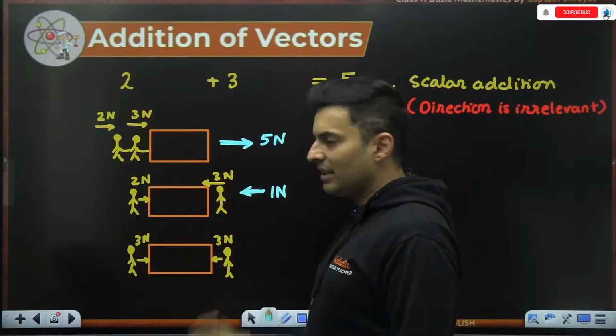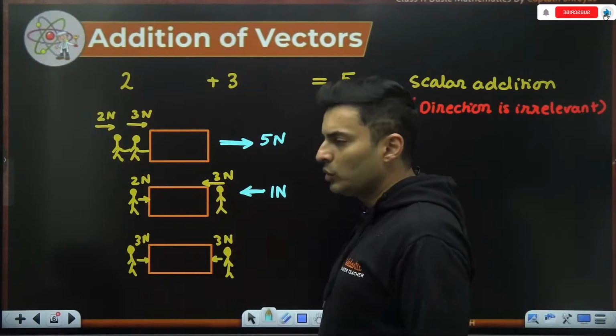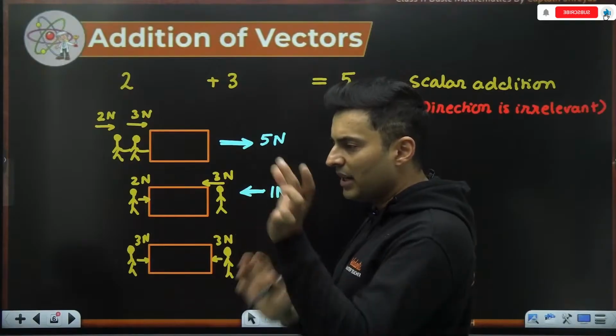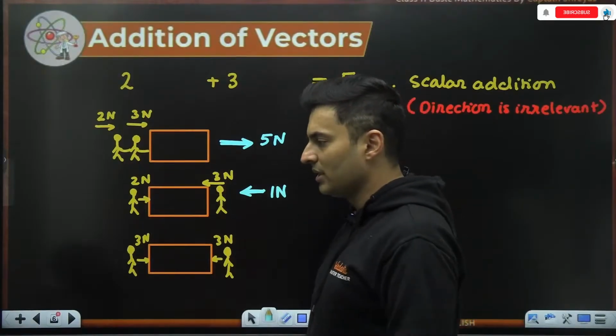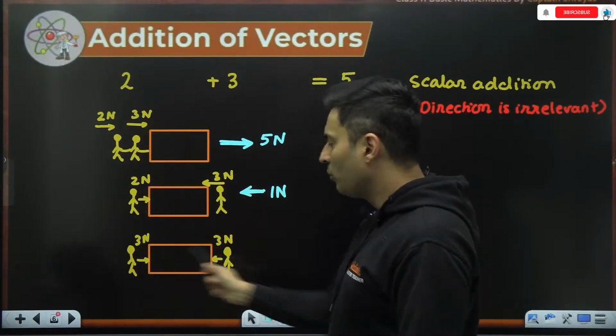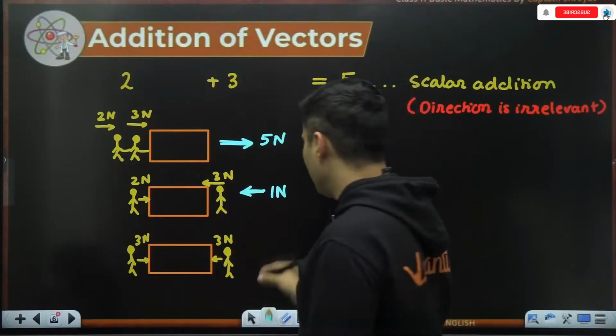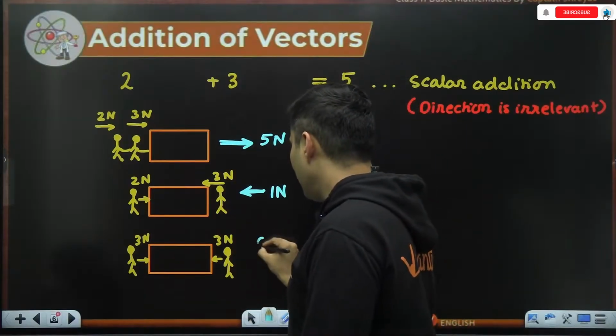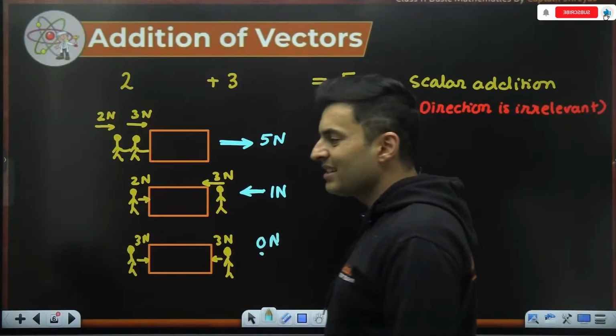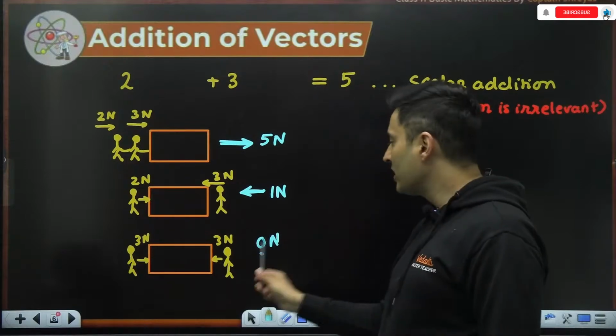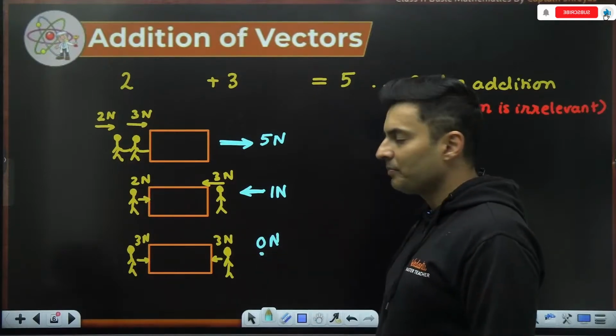1 Newton towards the left hand side. The 2 from here and 2 from here will cancel out, and the remainder will be 1 Newton on this side. In this scenario, both the Pandus are applying equal and opposite forces. So nothing will be left. A null vector will be left. Null means 0 magnitude. So 0 Newton force will be there.